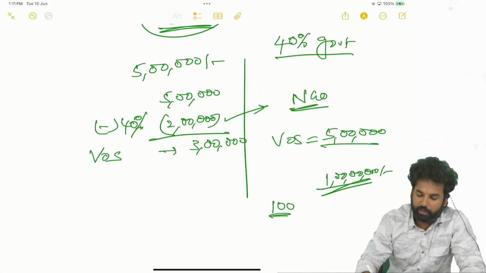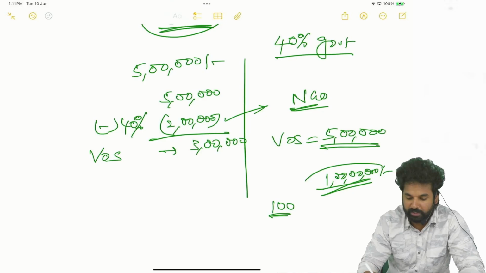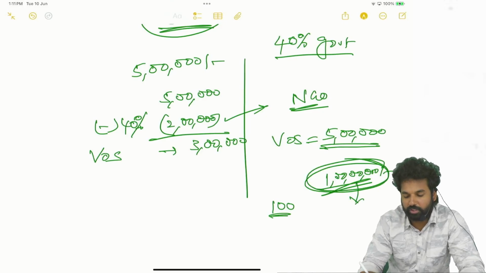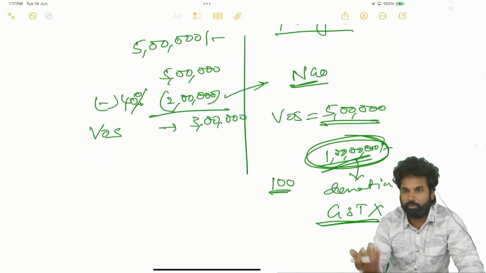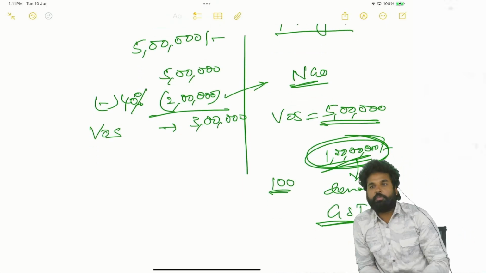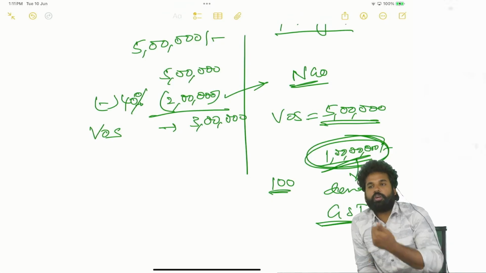See, here also 5 lakhs. That means this 1 crore rupee amount of donation is there, no? On this amount of donation, there will not be GST. This amount of consideration, like donation, is also a type of consideration. It is not a supply. That is a different story.